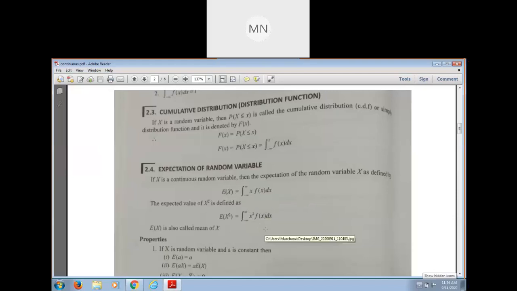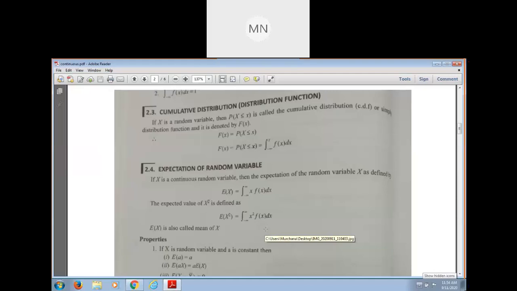Okay, these are the same. But in the continuous case we use integration, and in the discrete case we use summation. Summation of x into f of x, and here x takes the value from a finite set. For the continuous case, x takes the value from an interval.